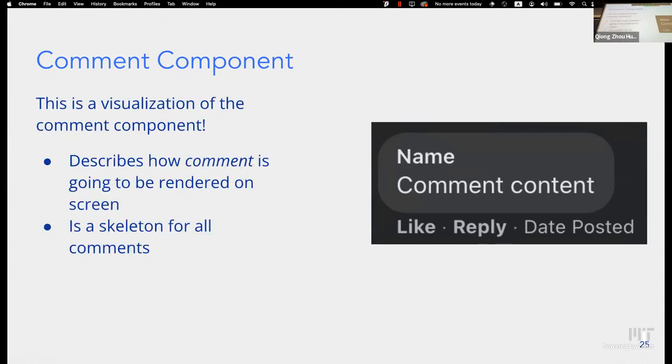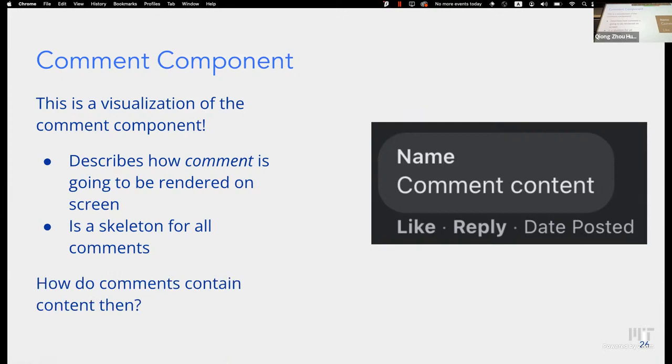So this is a visualization of the comment component that we want to be able to reuse, right? If we have this one code skeleton, we can essentially just use this for all the comments we're going to code on Facebook and just plug in different data. So this comment component is basically how we're going to render all the comments on the screen, and this is essentially a code skeleton.